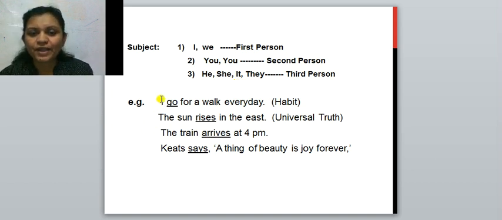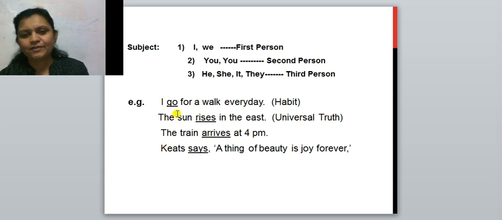So, see, I have taken here example sentences. First sentence: I go for a walk every day. See, I is the subject. Go is given in the present tense. For a walk every day, this is the remaining part of the sentence. But what is shown here? Habit is shown there. Your routine is shown there. Your everyday action is shown here.